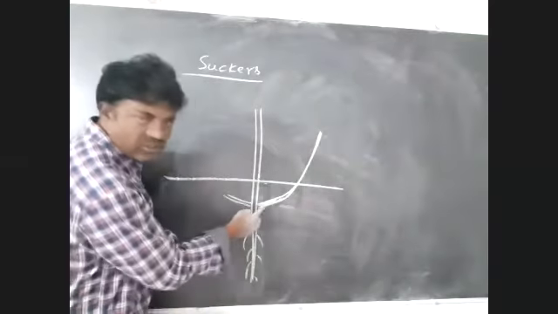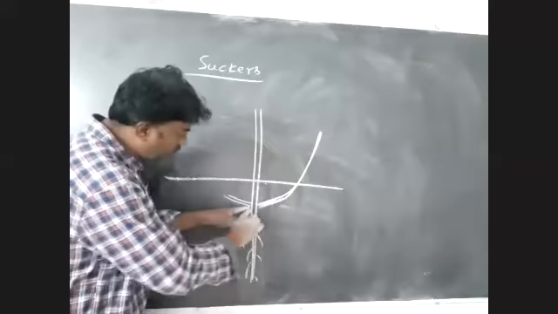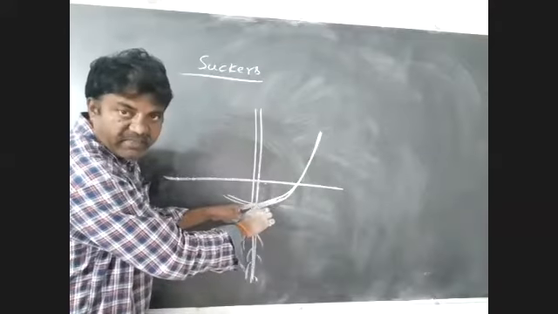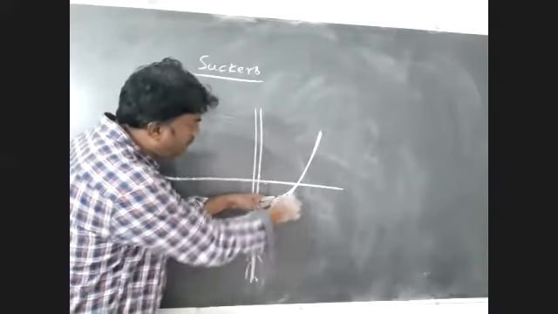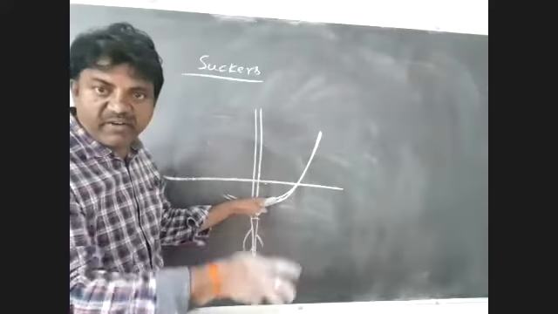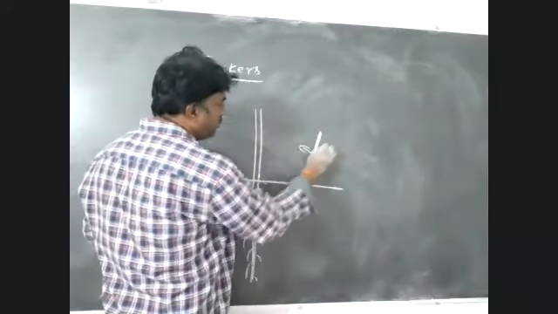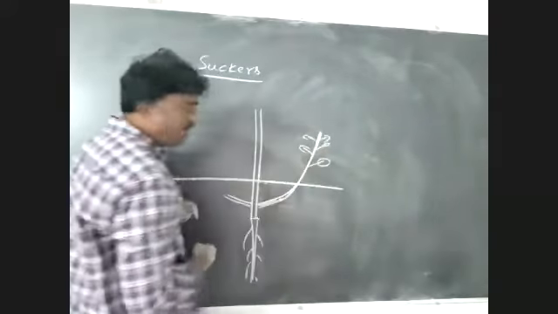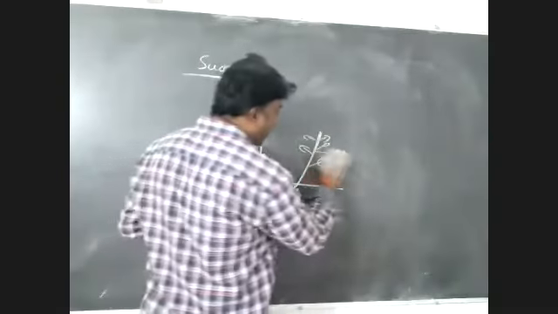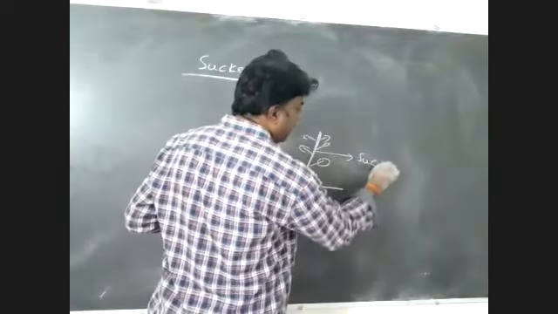So this is the branch. It bears leaves. These branches are known as suckers.